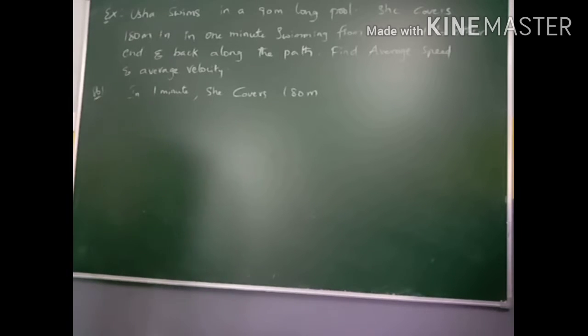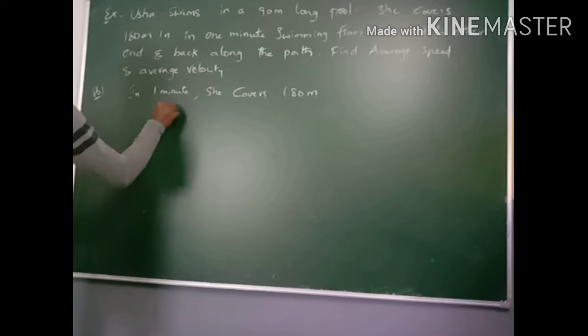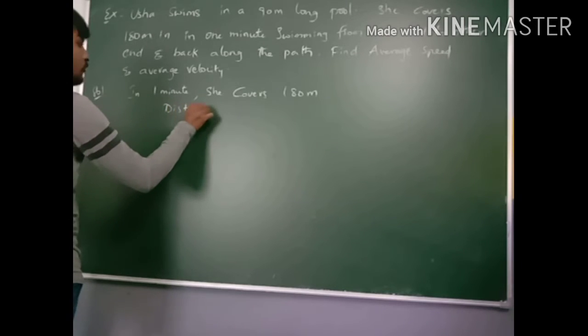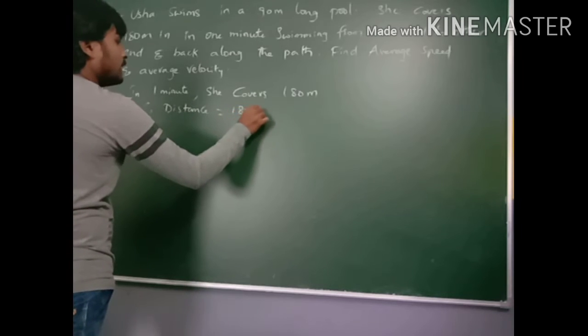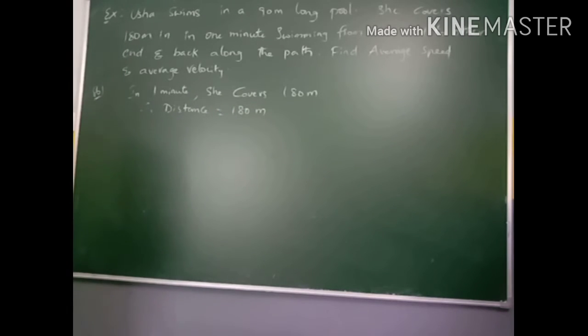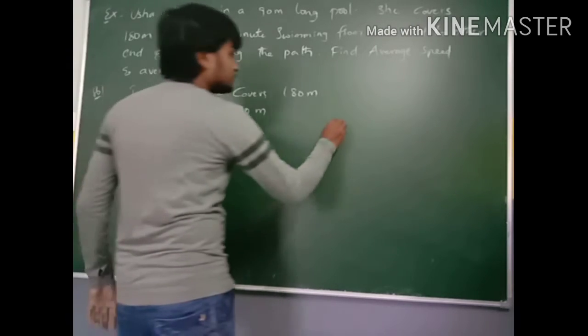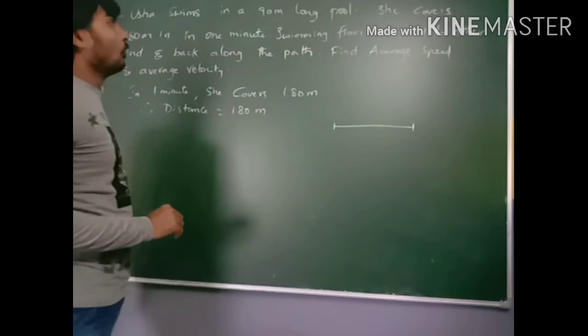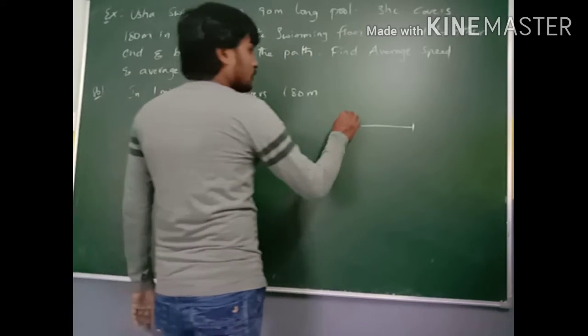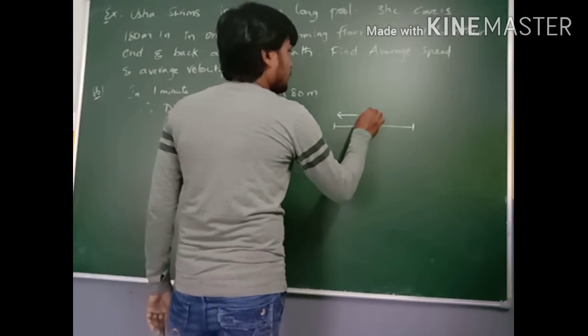Okay. So the total distance is equal to 180 meters. Why? Because it is a swimming pool. This length is 90 meters.